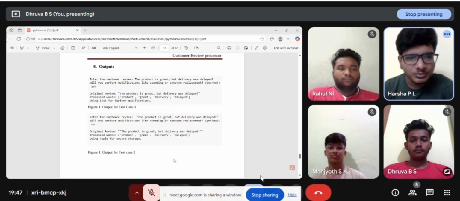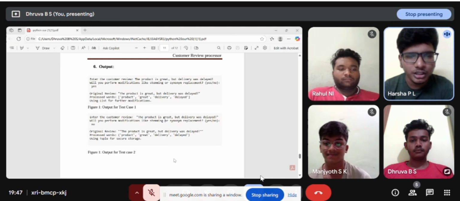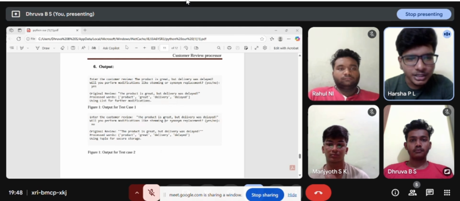After processing, the words are converted into lowercase, like "product great delivery delayed". It removes all the unimportant words and punctuation from the sentence. For example, for "This product is great but delivery will be delayed", with modification performed through stemming or synonym replacement, yes or no, the output will be "product great delivery delay". It will remove all the punctuation and convert uppercase to lowercase text. Thank you.